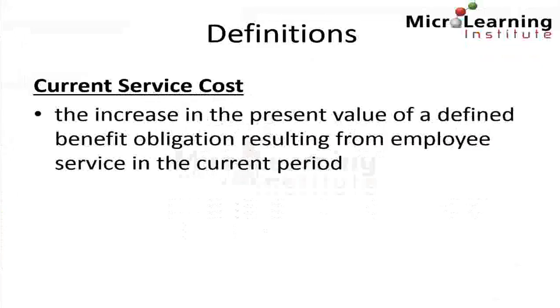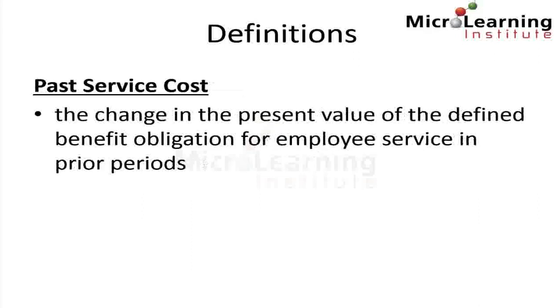Let's look at some IAS 19 definitions. Firstly, the current service cost. This is the increase in the present value of a defined benefit obligation resulting from employee service in the current period. Essentially, the current service cost is the cost of the current service. In contrast, the past service cost is the change in the present value of the defined benefit obligation relating to employee service in prior periods.